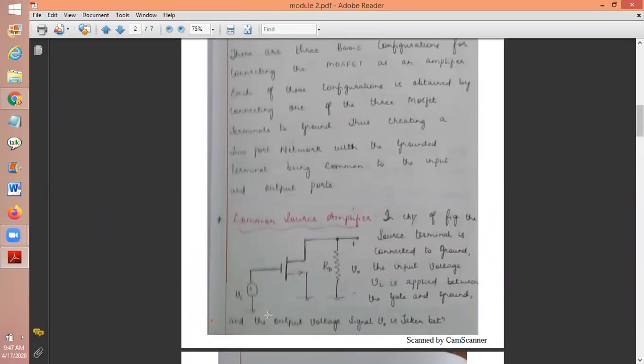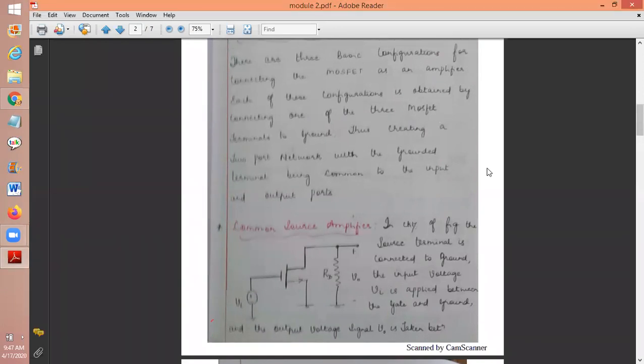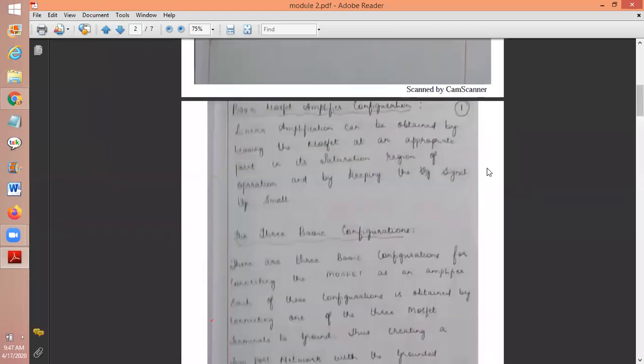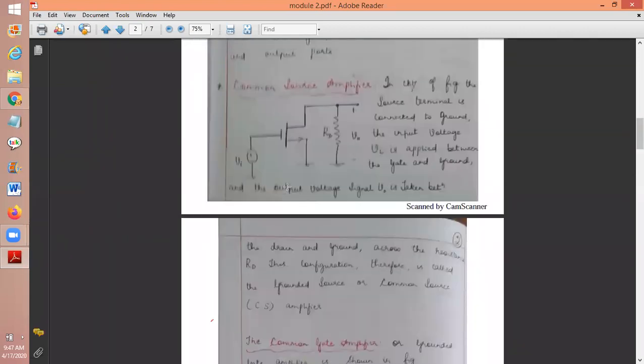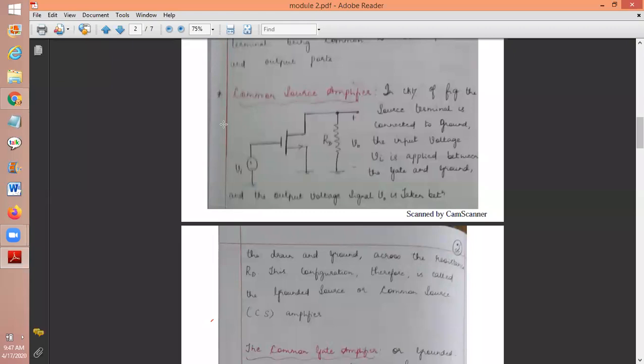Okay. See, now what I told, the basic configuration. If I say the basic configuration, basic MOSFET amplifier configuration means what? This chapter is completely with respect to amplifiers.